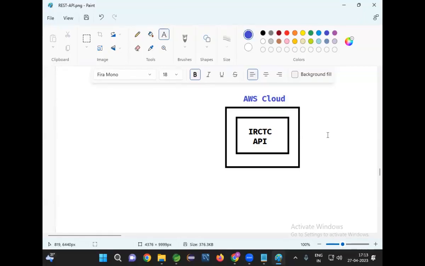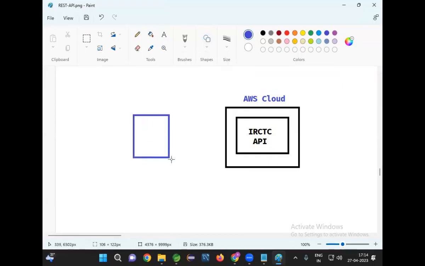As of now, whatever API I'm developing is running only in my system, localhost colon 8080. Only I can access my API on my computer. But for this IRCTC API, I will test it using Postman. If it is working as expected, then I will deploy that API in the AWS cloud. Why should I deploy in the AWS cloud? Everybody can access my API. If you are able to access my API, then we will understand how to develop a client for this.